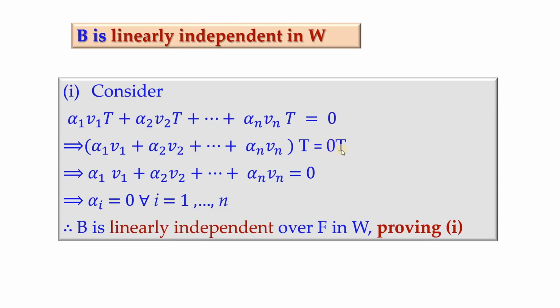So the 0 can be replaced by the image of 0 under T, and here the left side becomes the image of the entire expression under T. And because T is one-to-one, we have this step. Images equal will imply pre-images equal. So that's for T to be one-to-one, we have that. So because V1 etc. Vn are linearly independent, each scalar should be 0. Therefore B is linearly independent over F, and that proves the first subdivision.